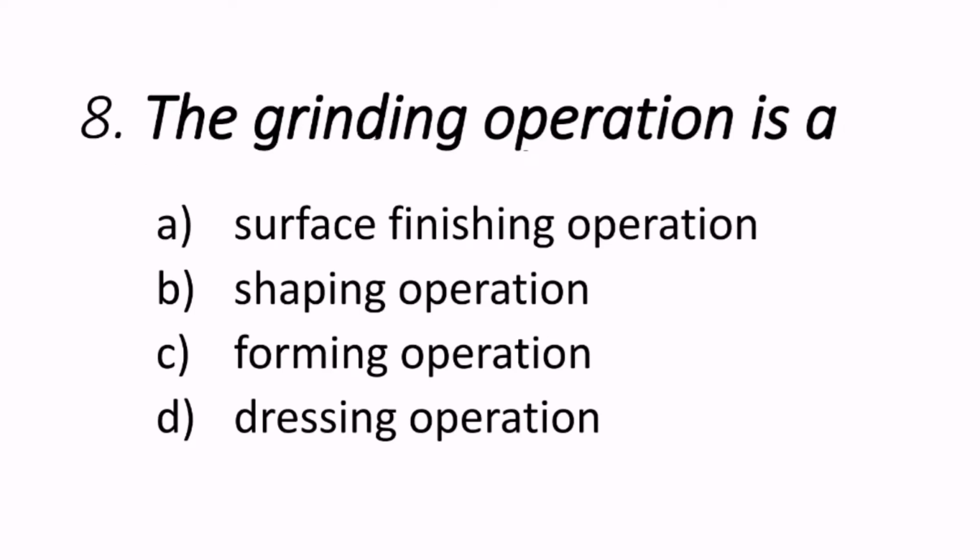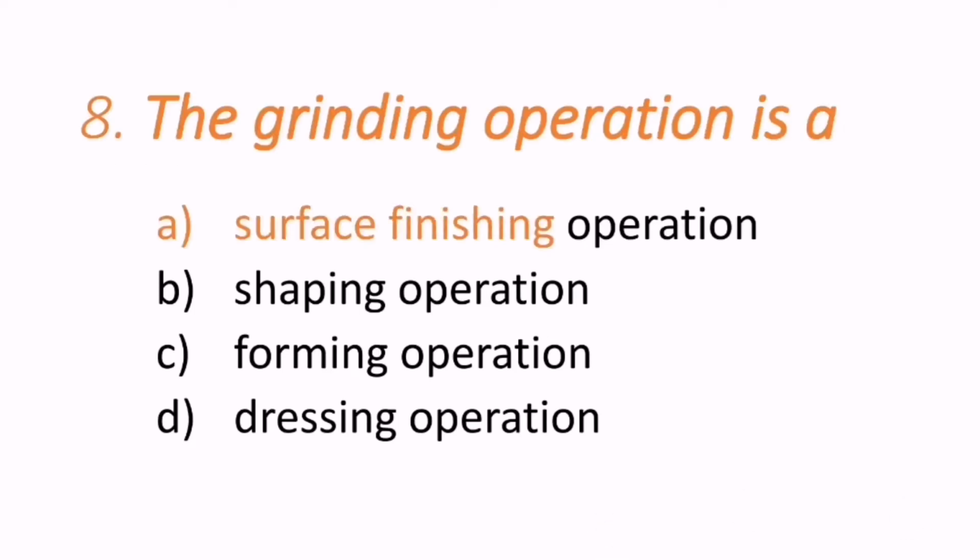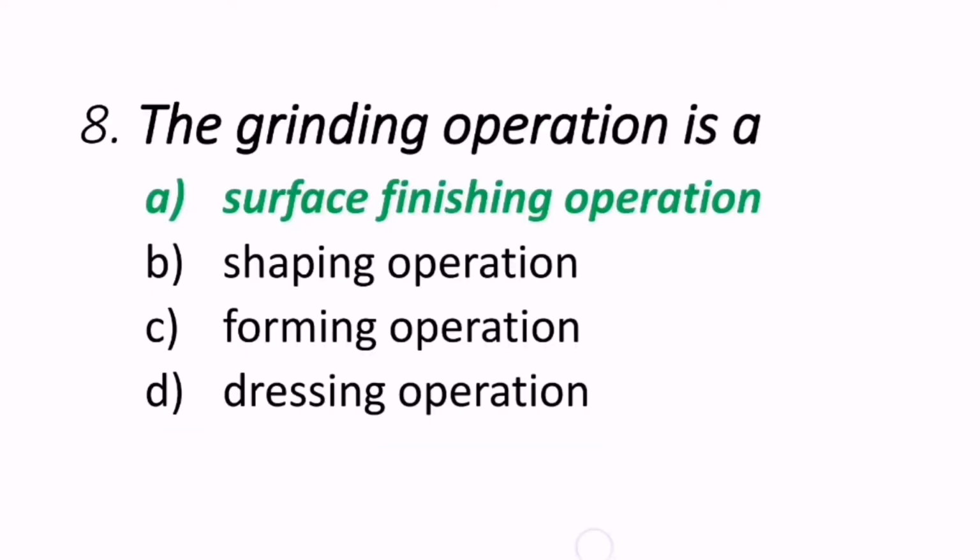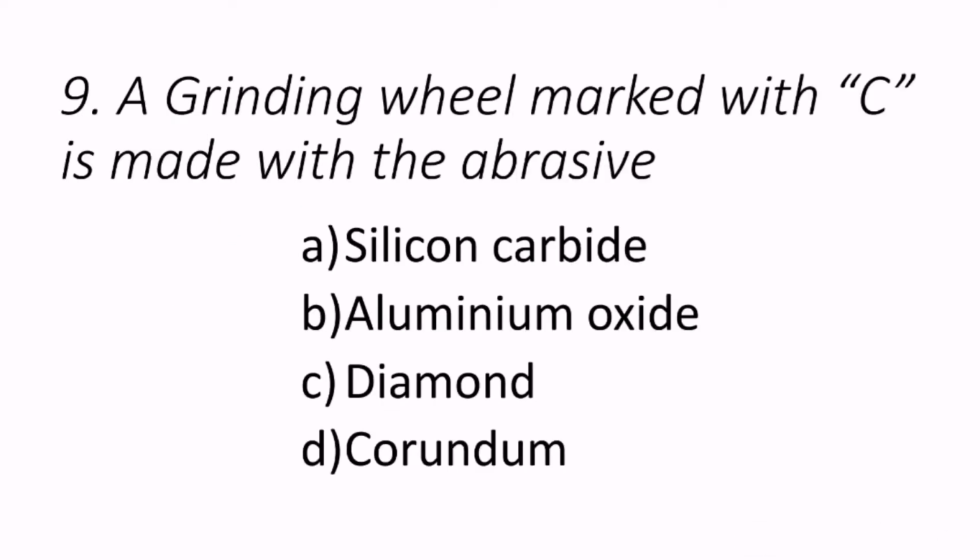Eighth question reads, the grinding operation is a. What is meant by grinding operation? Maybe surface finishing operation or shaping operation, forming operation or dressing operation. So grinding operation means it is a surface finishing operation. A is the correct answer.